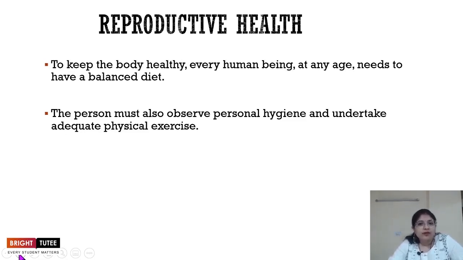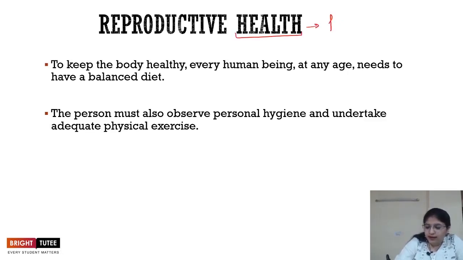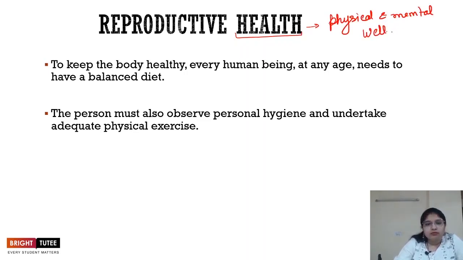During this age, it is very, very important to maintain a healthy lifestyle, to maintain the health. Now, it is important to understand what exactly we mean by health. So, the physical and mental well-being. If we have to define health, we will define it as the physical and the mental well-being of a person, right? When a person is able to perform all the day-to-day functions quite easily, that person is said to be in a good physical state.